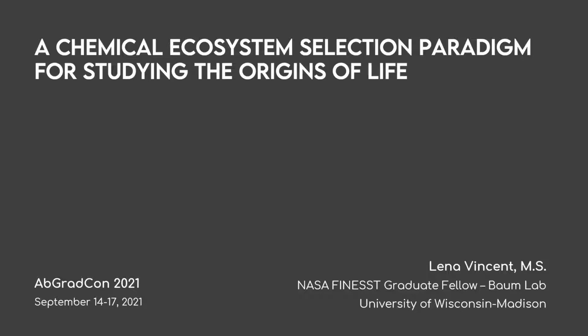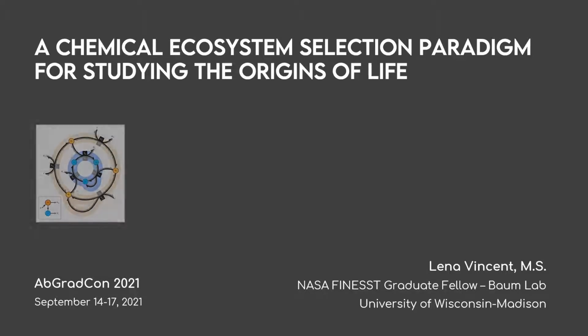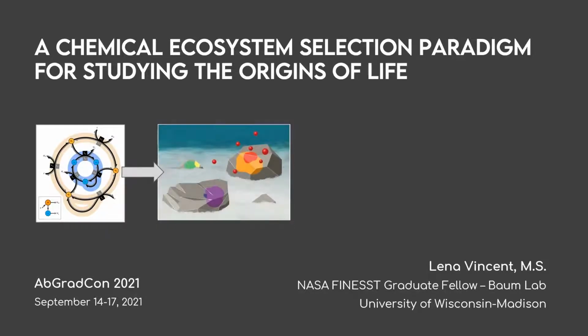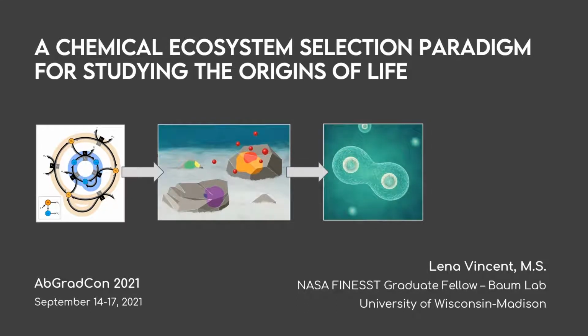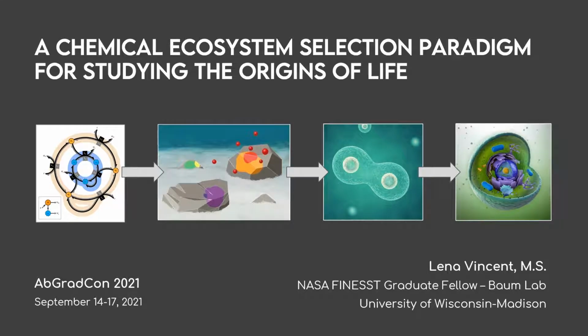Our lab has been using theory and experiments to try to resolve this mystery, and to do this, we've developed a framework to try to explain how ecosystems of interacting chemical cycles could self-organize into systems capable of self-propagation and evolution, and how those systems might further complexify and eventually give rise to cellular life. And our hope is that this framework will yield insights into the origins of life from simple chemical precursors.